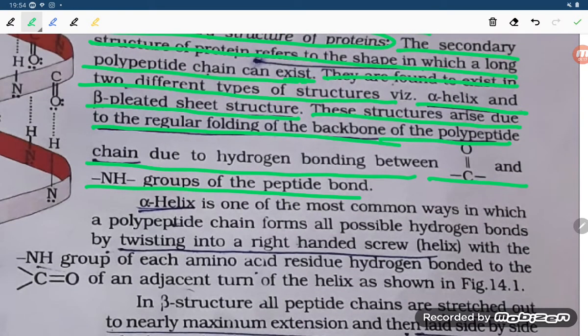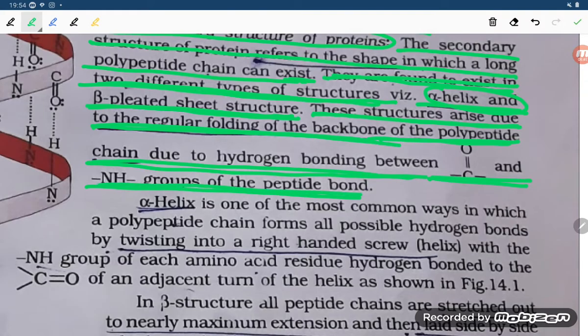So in the secondary structure, we have alpha helix and beta pleated sheet structure. These structures arise due to the regular folding of the backbone of the polypeptide chain, due to the hydrogen bond between CO and NH groups of the polypeptide.